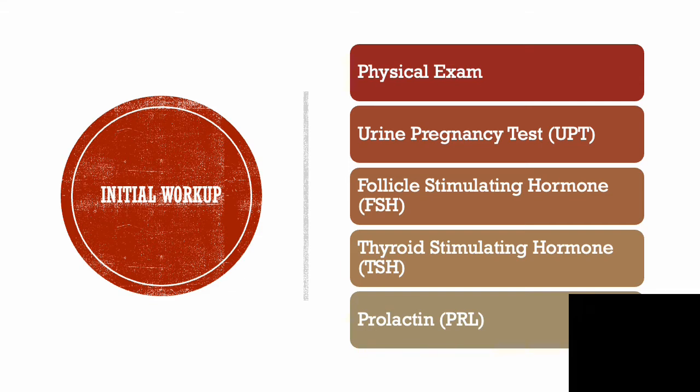Okay, now onto the workup. So physical exam plays a key role here. Whenever you're approaching a question, the major things to consider are breast development and secondary sex characteristics, in addition to presence of female external genitalia. This will help eliminate many of the answer choices. So when you're going through these diagnoses and doing practice questions, really pay attention to that differentiation. Other important lab findings include FSH, TSH, and a prolactin. And of course, your urine pregnancy. If that's honestly ever an answer as to what's the next step, that's probably going to be the correct answer.